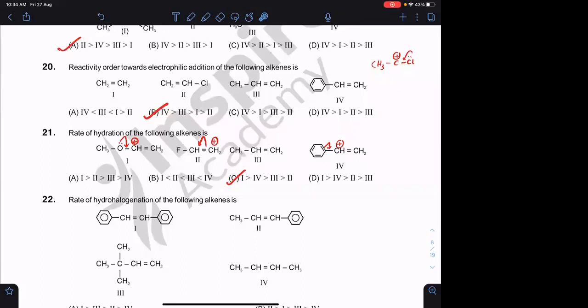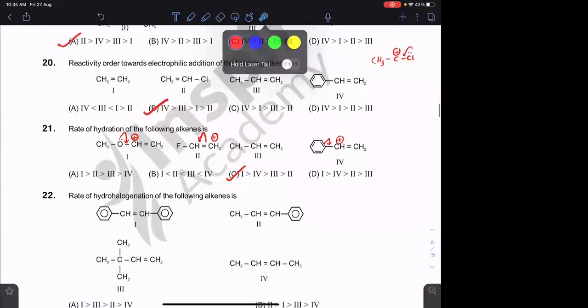Sir, in hydration also, can we check according to substitution? Least substitution in hydration, can we check according to substitution? According to substitution, that is in general, but here there are oxygen groups also, meaning resonance. More substituted is more reactive because of hyperconjugation. But if you have any other group which can show resonance, even though it is less substituted, then also its reactivity can be more. Okay. Yes sir.